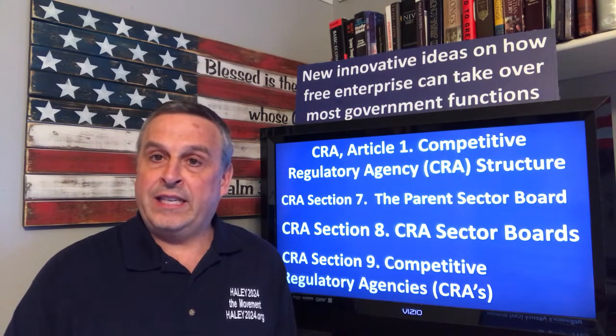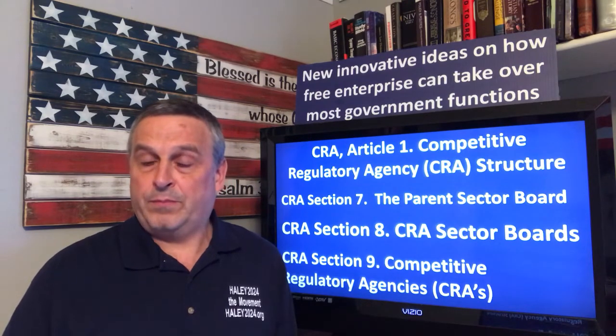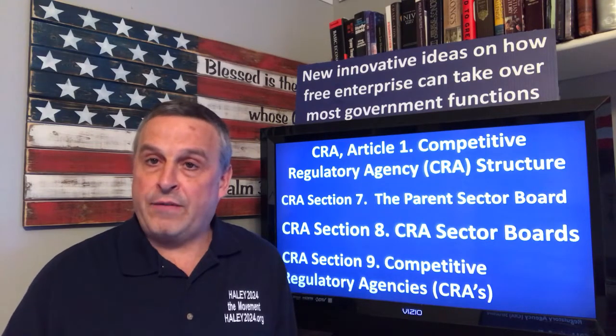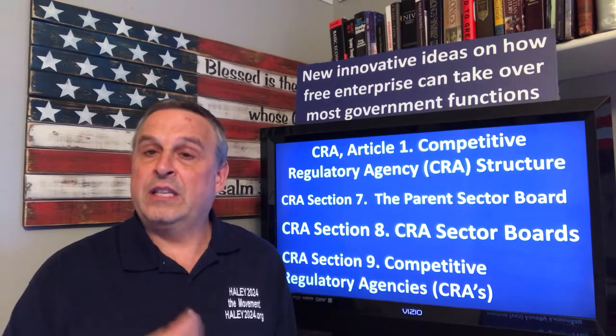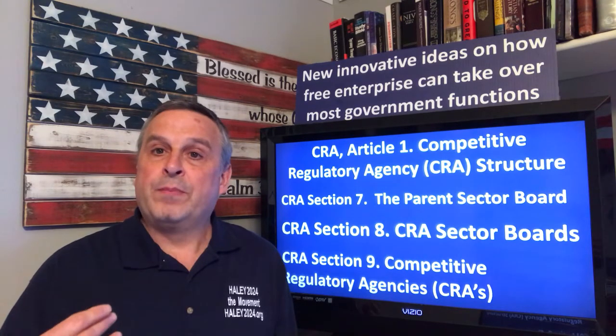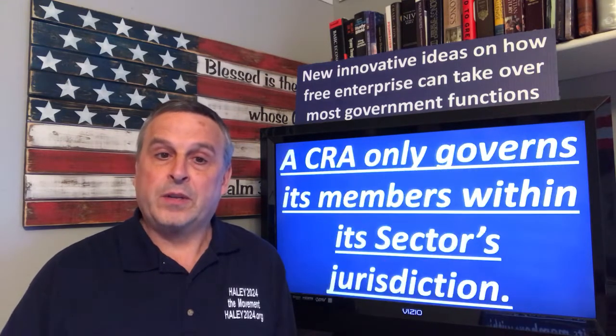Competitive regulatory agencies, this is the base of all of our reforms. Competitive regulatory agencies are going to regulate, govern, and represent, send representation and vote. So it's significant right there. That's the base of all the reforms.